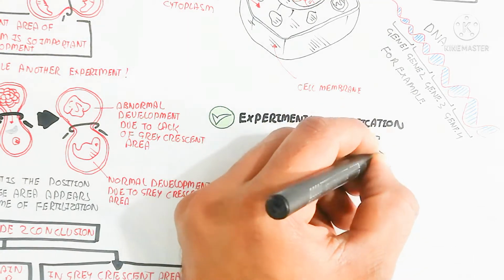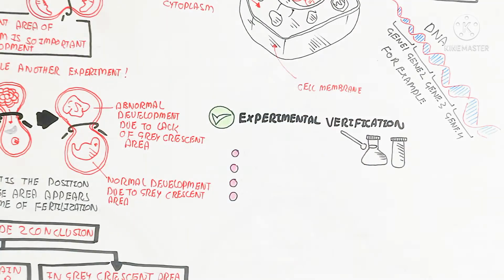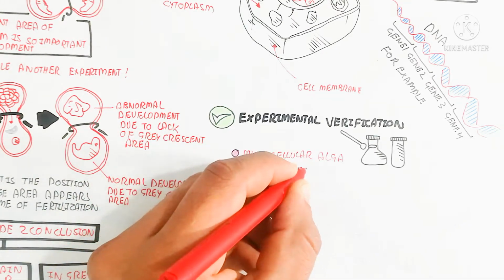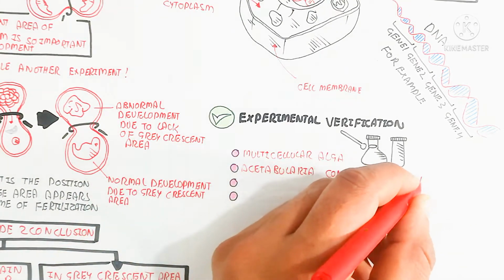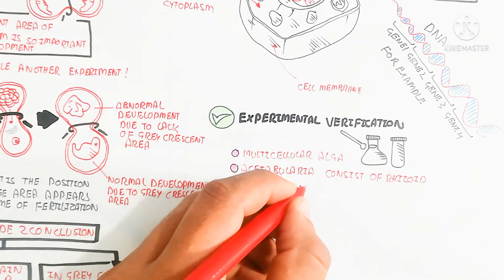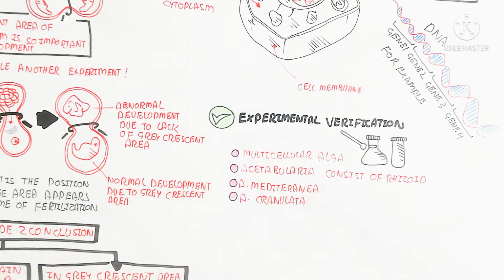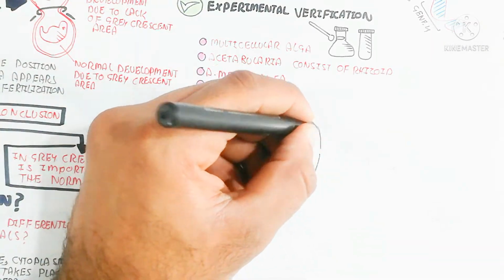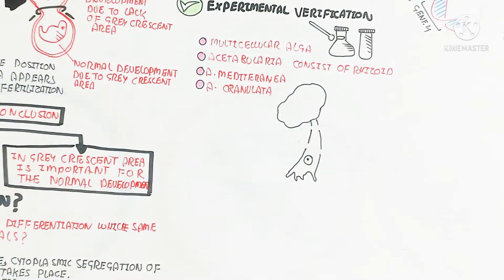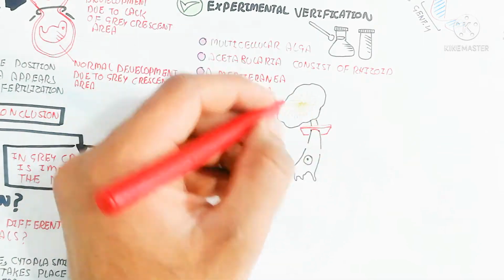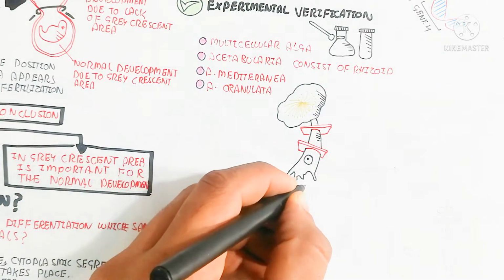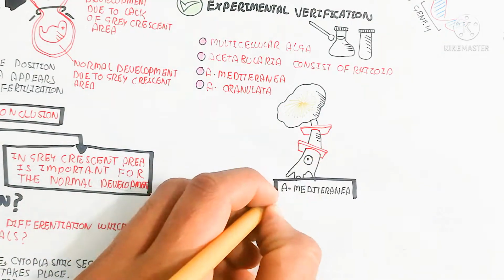So we will discuss the experimental verification first. What is the role of the nucleus and what is its developmental importance? Because the genetic material is present in the cell, the differentiation and phenotype differentiation occur. Here I am taking the experimental verification via the multicellular alga Acetabularia, which consists of rhizoids and basically contains one nucleus, Acetabularia mediterranea and Acetabularia crenulata. So this is Acetabularia mediterranea.